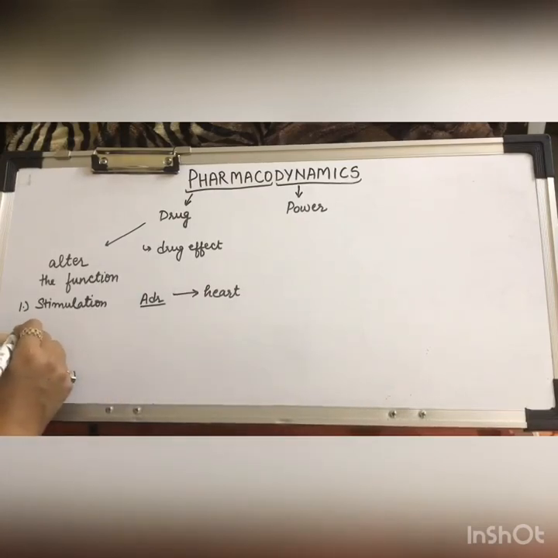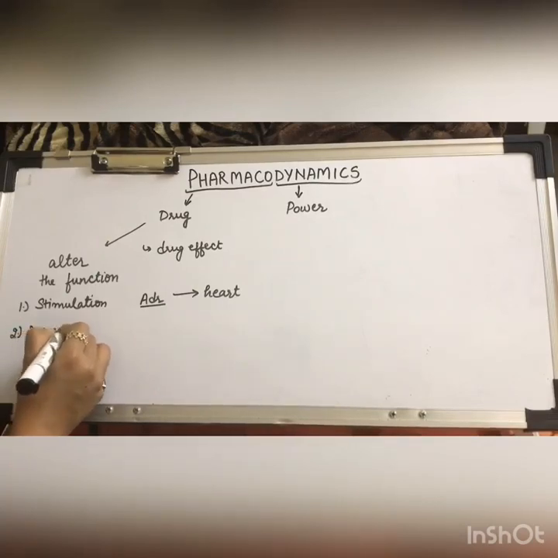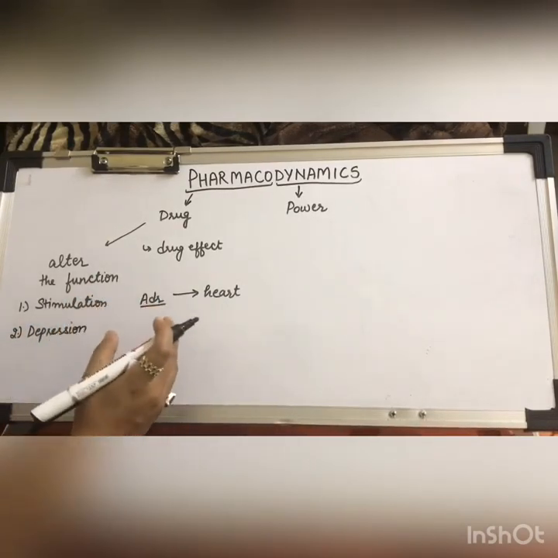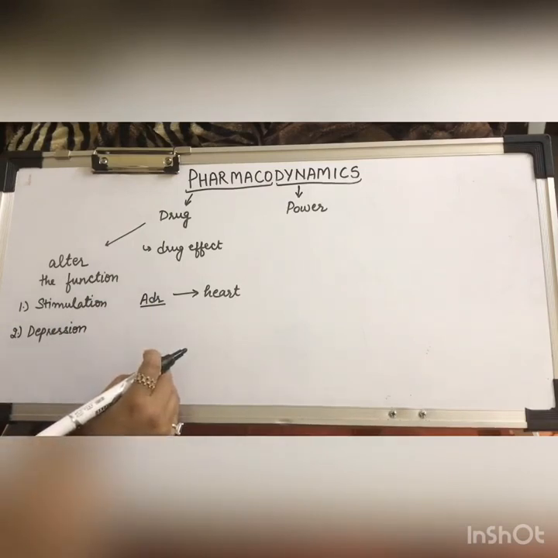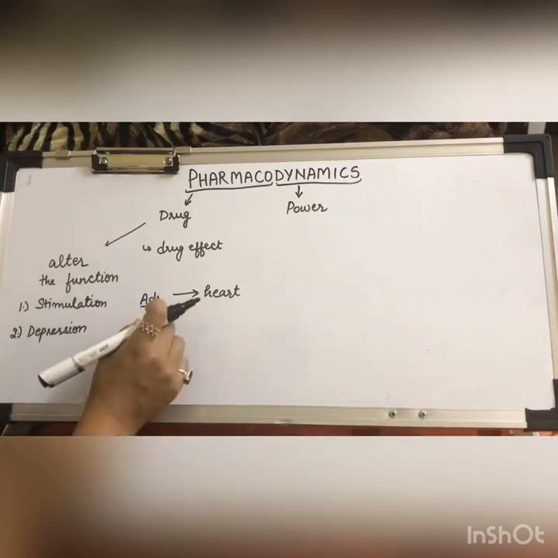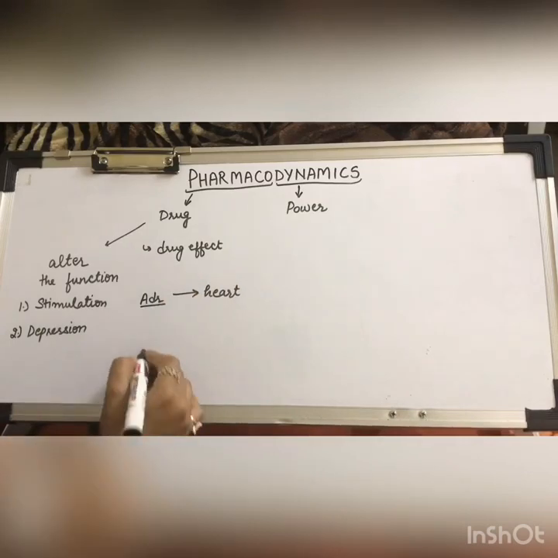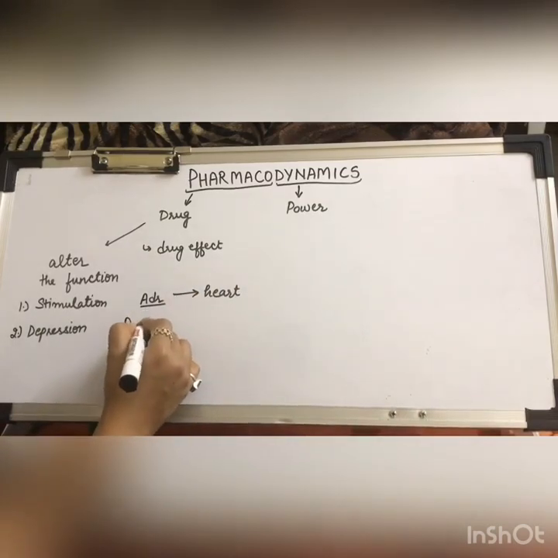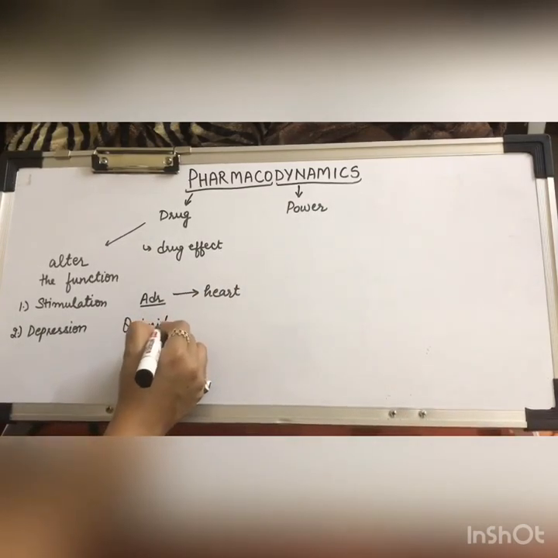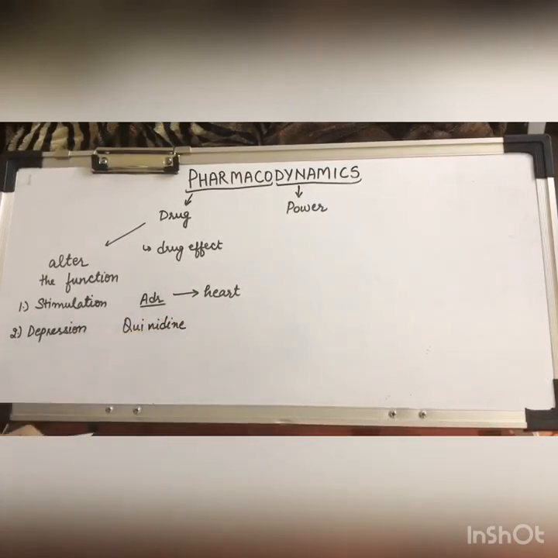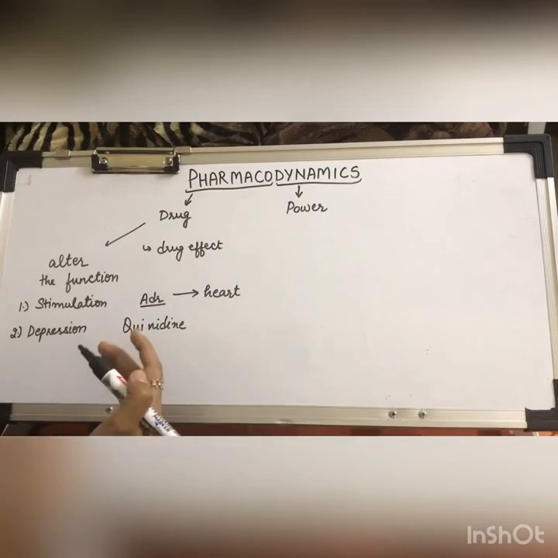Second basic drug action can be depression. Depression means decrease in the activity of specialized cells. For example, if adrenaline stimulates the heart, quinidine depresses the heart. Or barbiturates, they have a depressant action on the central nervous system.